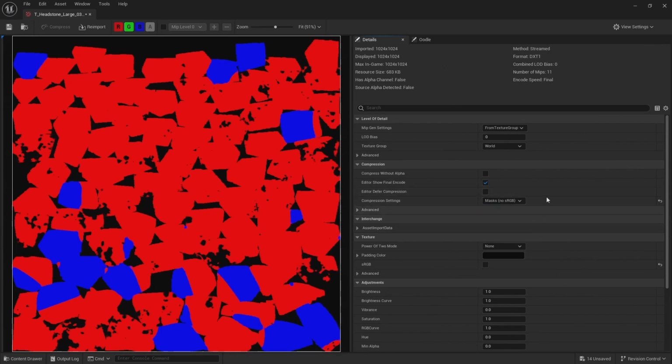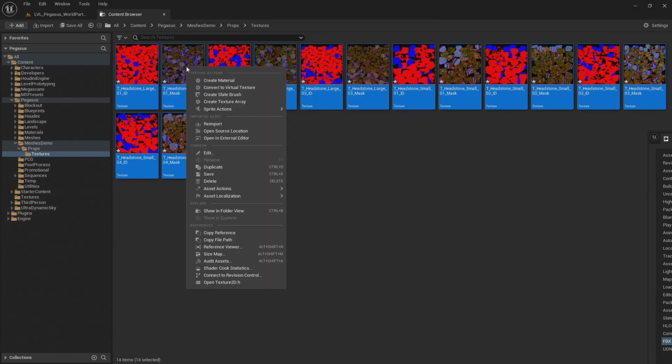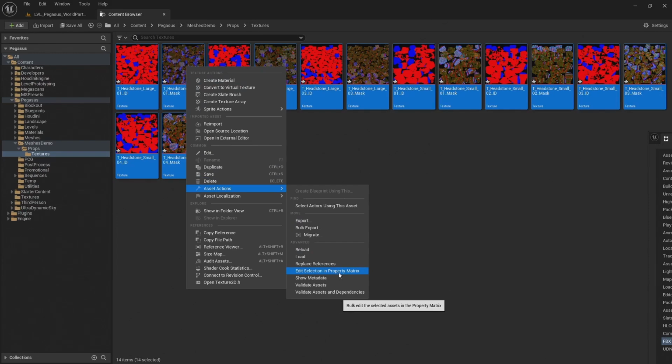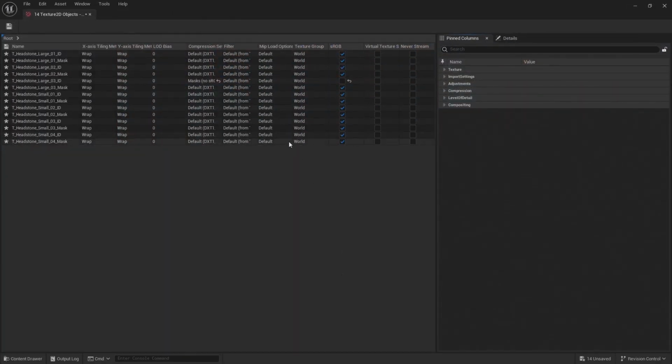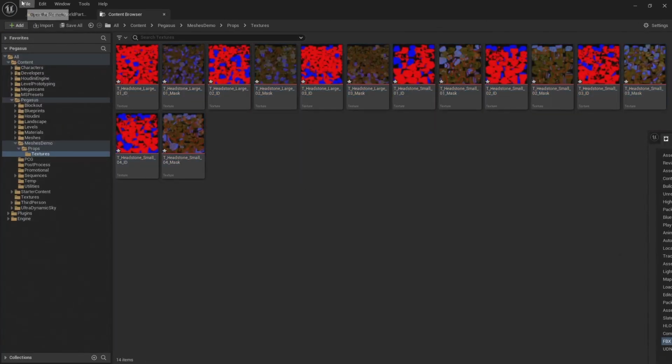I don't want to do this one by one on each texture, so instead I'm going to select all of them, right click, come down to Asset Actions, and Edit Selection in Property Matrix. And this will bring up this table where I can change settings on multiple assets at once. So expand compression, and come to compression settings, and select masks. You can see that's just updated that sRGB checkbox, so that's applied. And I'm going to close and save all those changes. So again, File, Save All.